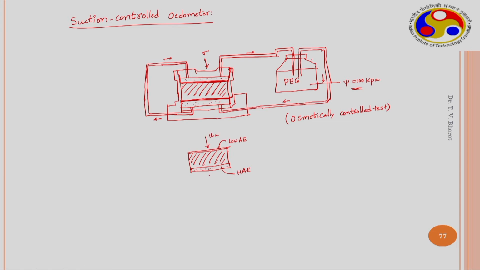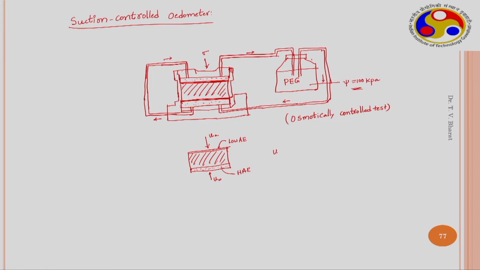So, the air pressure can be applied and through which the water pressure can be applied, and this high air entry disc is always kept saturated. So, it maintains a very good hydraulic contact with the soil pore water. Then the pore water pressure is maintained through this chamber from the bottom, and air pressure is maintained from the top.